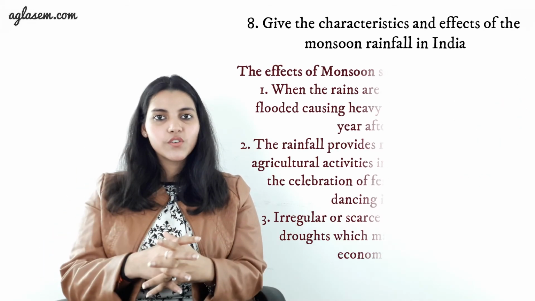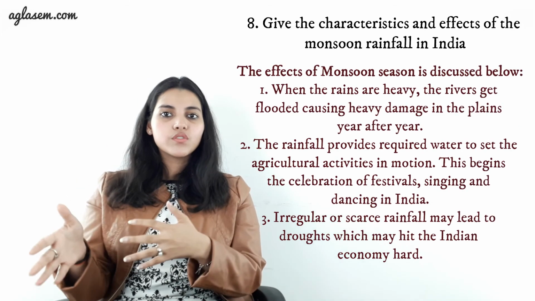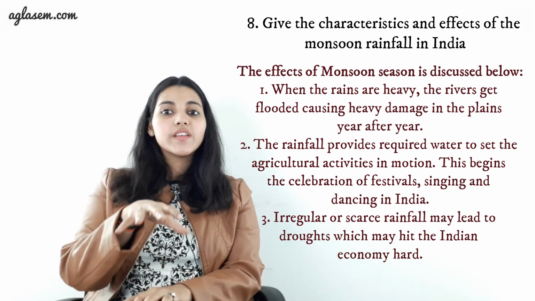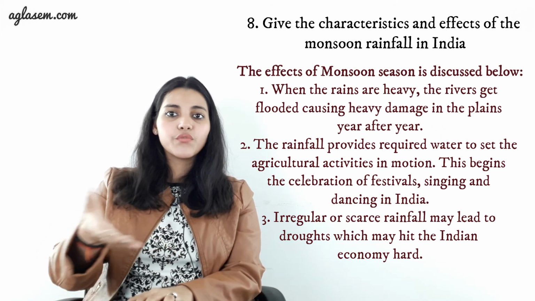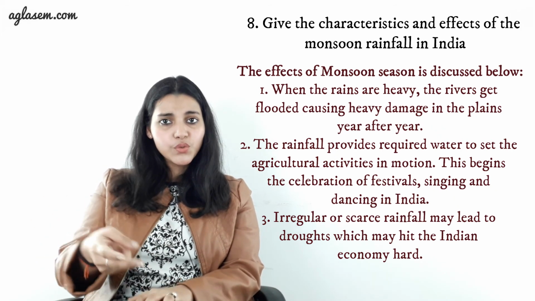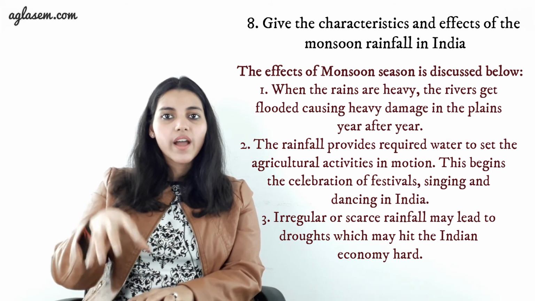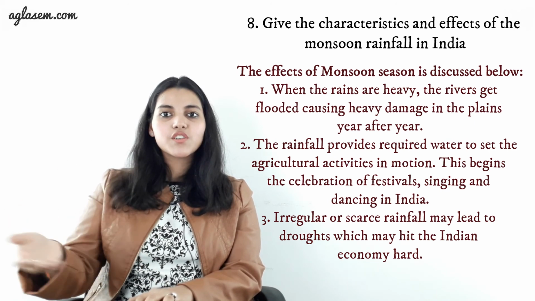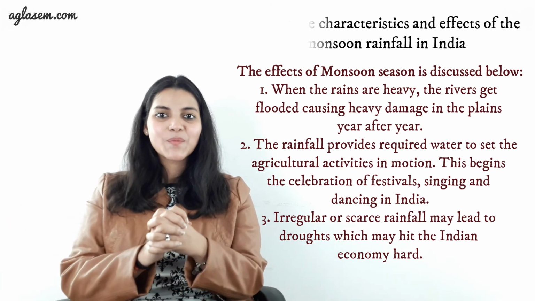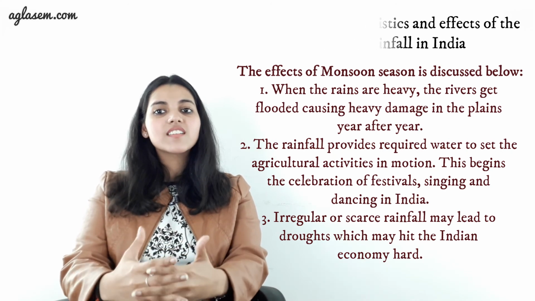Coming to the second part of the question, it says the effects of monsoon seasons are: Number 1. When the rains are heavy, the rivers get flooded, causing heavy damage in the plains year after year. Number 2. The rainfall provides required water to set the agricultural activities in motion, and this begins the celebration of festivals, singing and dancing in India. Number 3. Irregular or scarce rainfall may lead to droughts, which may hit the Indian economy hard. Knowing the effects and advantages of monsoon rain, we have completed the back questions of the chapter.